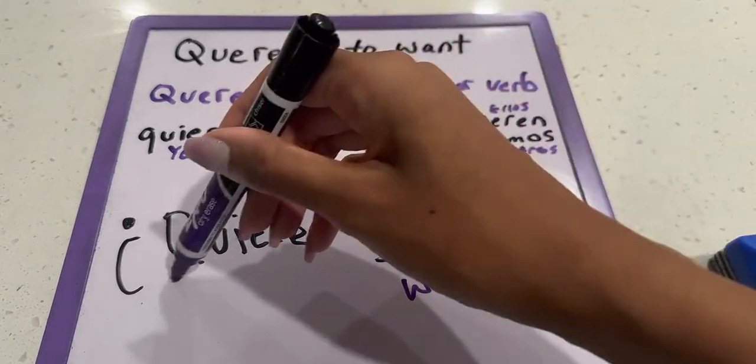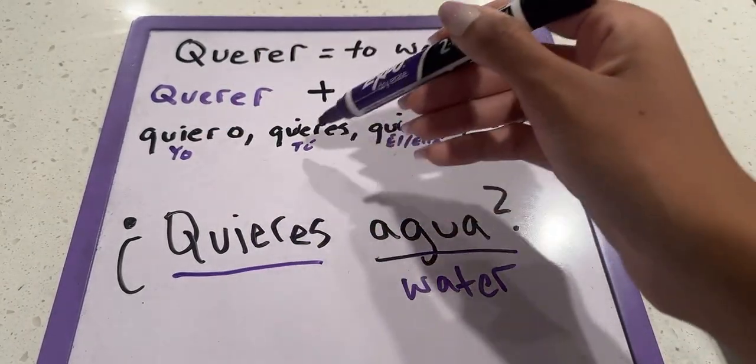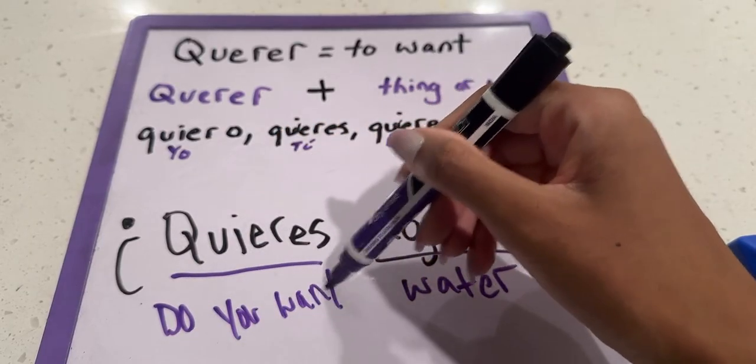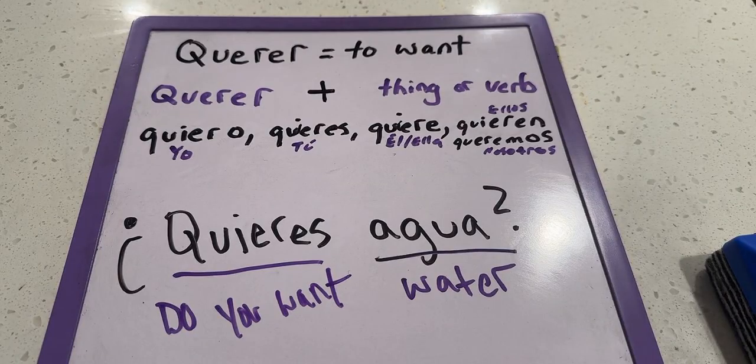Okay. And then this here is the correct form of quieres, do you want? And that's how we set up our formula. All right, so exactly. So do you want water?